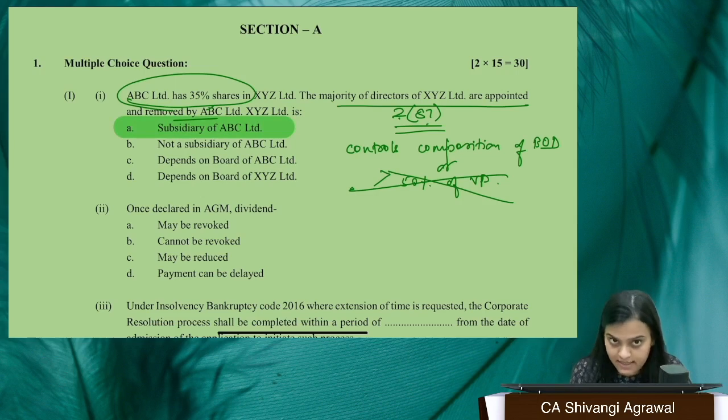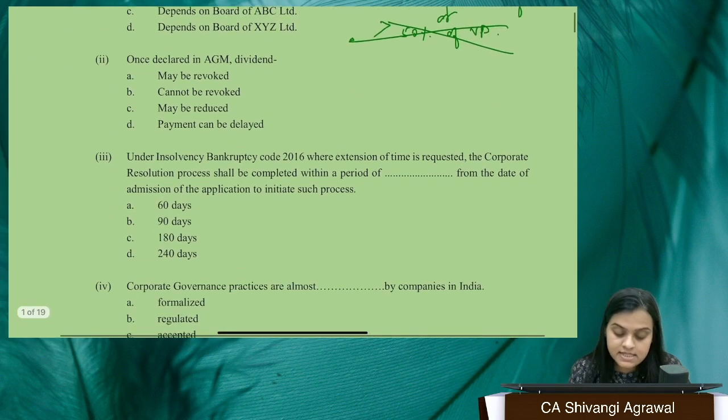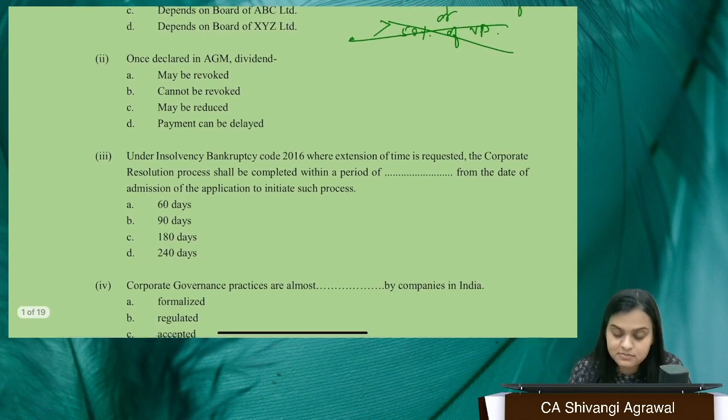Moving to the second question. Once a dividend is declared in AGM: may be revoked, cannot be revoked, may be reduced, payment can be delayed. See, it may be reduced by the members after recommendation of the board, not after declaration. So once a dividend is recommended by the board, the members may reduce the rate, right? And thereafter, whatever rate they settle on, the dividend is declared. So once it is declared, it cannot be revoked.